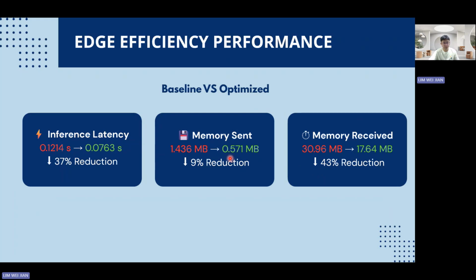This improvement shows that the feature selection can reduce the memory movement and also enable more energy efficient computation. This enables energy efficient edge deployment.